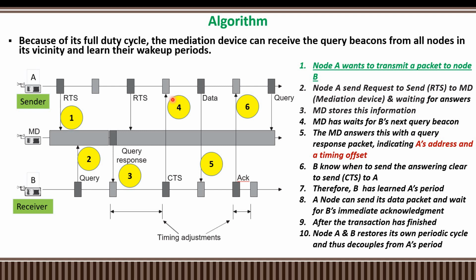Once all the information is communicated from A to B, the synchronization between A and B is broken. That means nodes A and B restore their own periodic cycles and thus decouple from A's period. So the coupling will be discontinued, and they will move to their own natural periodic schedule.